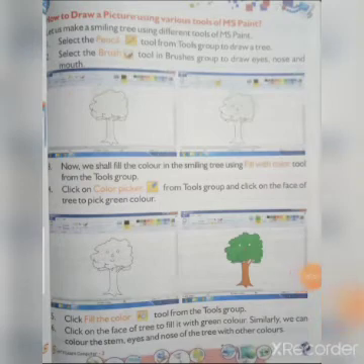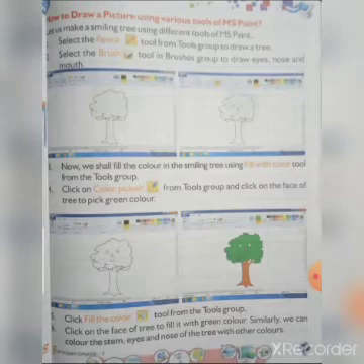So these are the steps for how to draw a picture using various tools of MS Paint. First one, select the pencil. To draw pictures we have the pencil. Then select the brush tool in the brushes group to draw eyes, nose and mouth. First pencil, then select brush.